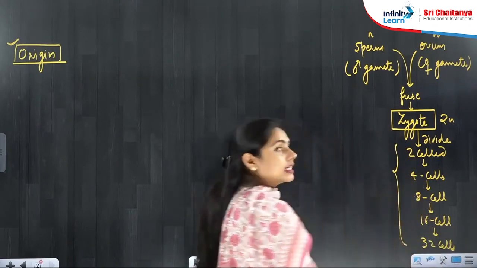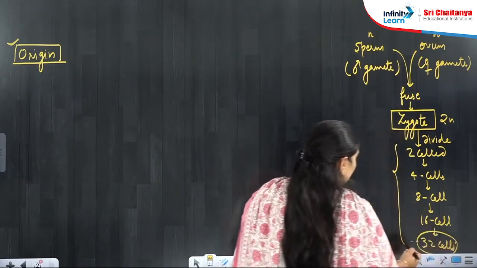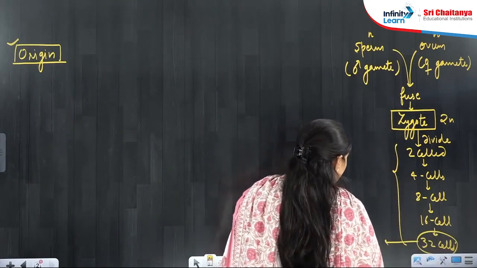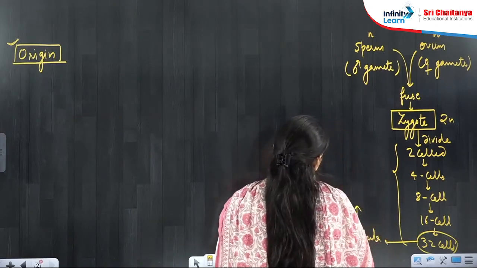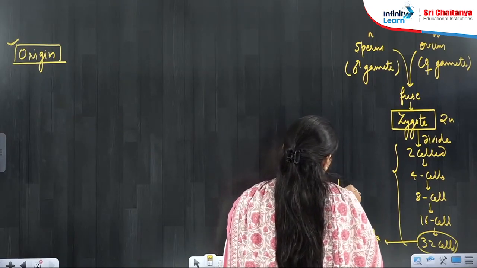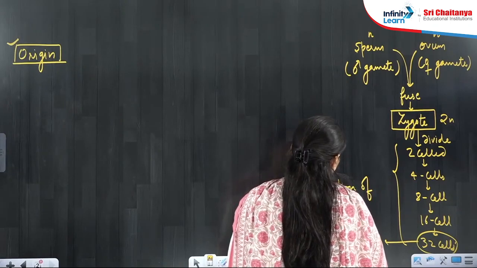All these are embryonic stages. The 32 cell stage embryo is known as blastula, and after this stage there is formation of germ layers.